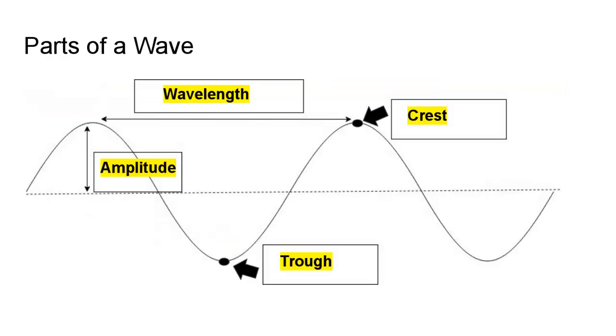So once again, to reiterate, the crest is the top of the wave, the wavelength is the distance from one crest to another crest, the amplitude is the height of the wave, and the bottom of the wave is called the trough.